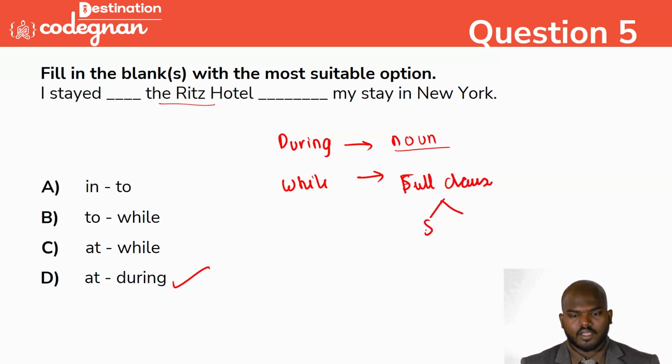Subject and verb will be considered here. If you have a full clause, you can use "while". But if you have only a noun, I mean a noun phrase, we use "during". So during my stay in New York, we can call it "during my stay". So obviously "during my stay" is the correct answer. Option D is the correct answer. We can go in here.